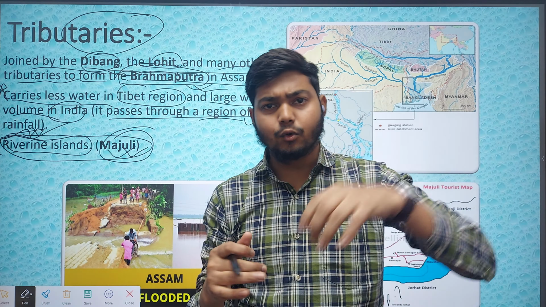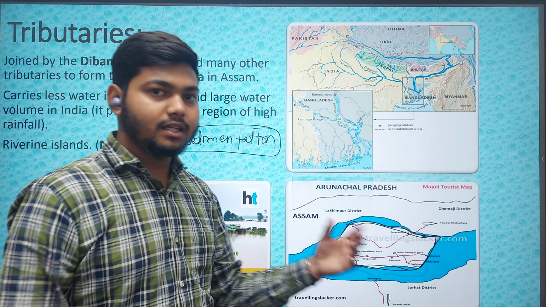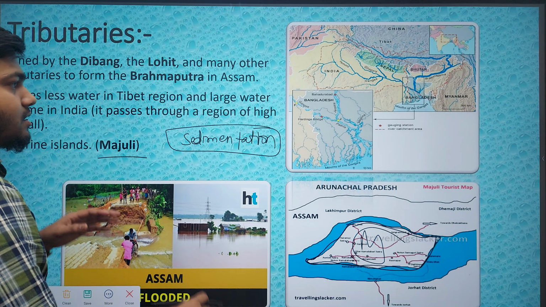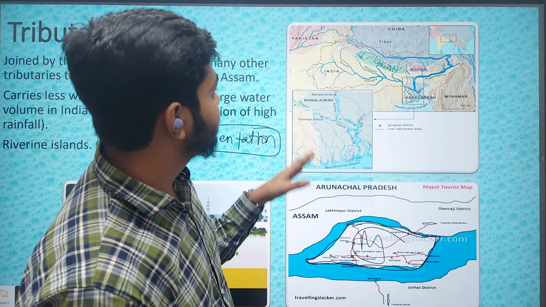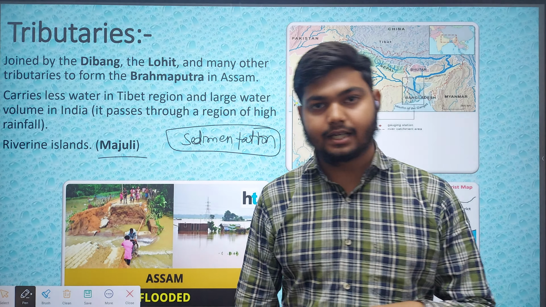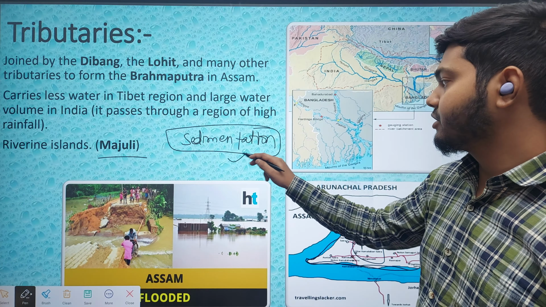And the process through which this riverine island is formed is called sedimentation. Through sedimentation, the deposition of sediments by the river, the riverine island Majuli is formed. So I hope this is very clear to you, how Majuli island, the largest riverine island in the world, is formed through sedimentation.